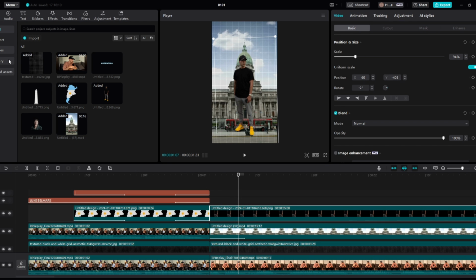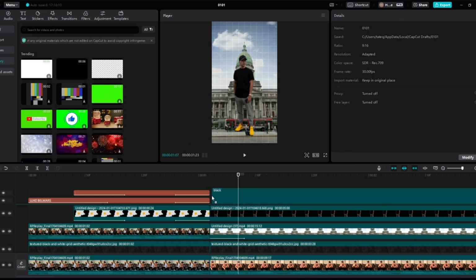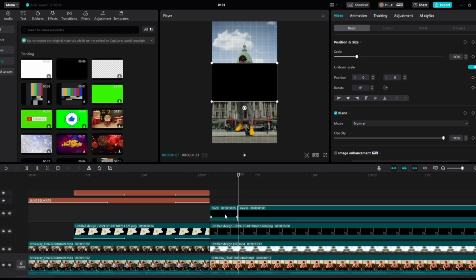And then what we're going to do, if we come to library right here, which everybody has, we come to the black video, we add the black video in, we right click, and then we come to edit, and then we freeze this, and then we get rid of the video part, and then we've got the freeze part of it.